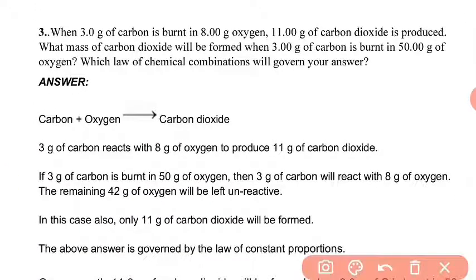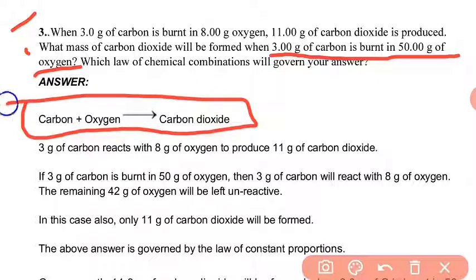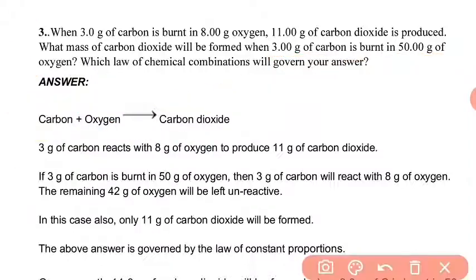Next numerical is, when 3.0 gram of carbon is burnt in 8.0 gram oxygen, 11 gram of carbon dioxide is produced. Now they are asking what mass of carbon dioxide will be formed when 3.0 gram of carbon is burnt in 50 gram of oxygen. Now the equation for this process can be shown by this. Carbon, when combined with oxygen, gives carbon dioxide gas. 3 gram combined with 8 gram gives 11 gram of carbon dioxide.